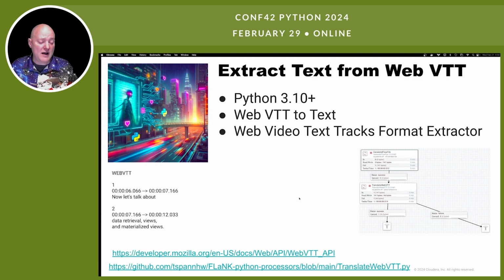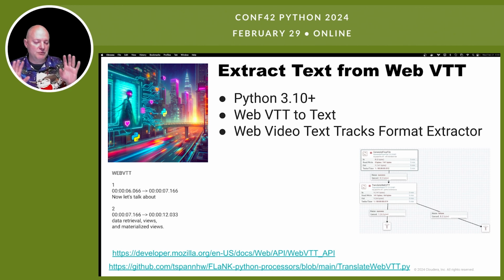Someone gave me a file full of weird looking data I've never seen before. And it's this WebVTT. Well, this is the Web Video Text Tracks format. This is for when you're doing training classes or you have text that goes along with a video.